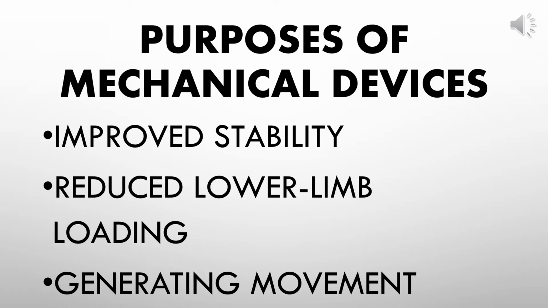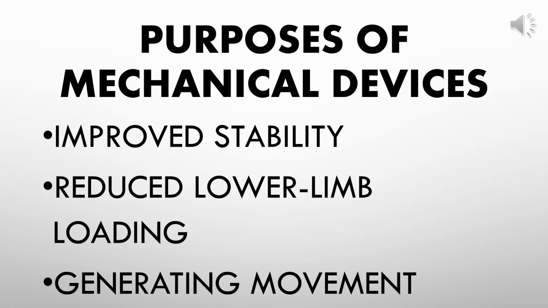Now I will discuss the purposes of the mechanical devices. So here is the list of the purposes. First one is improvement of stability. What do you mean by stability? That is balance. Whenever there is an affected limb or any pain in the lower limb, the mechanical devices are used so that there can be balance in the body parts and it will generate movement for the human being. Second purpose is to reduce the lower limb loading, that is, it provides the static forces and balance to the lower limb so that the body weight can be borne and the person can move or walk easily.